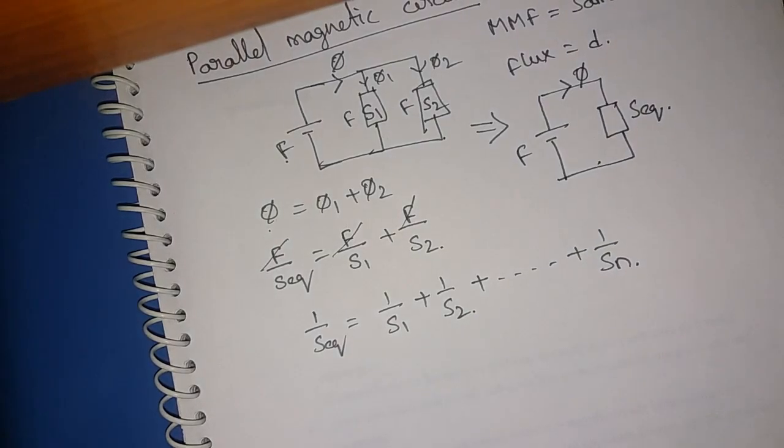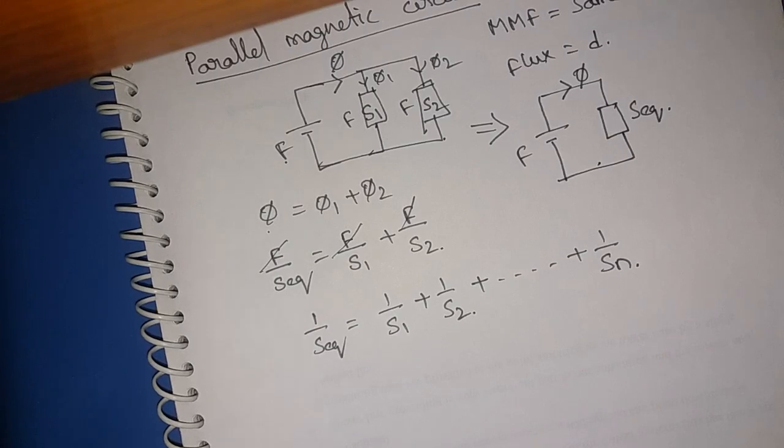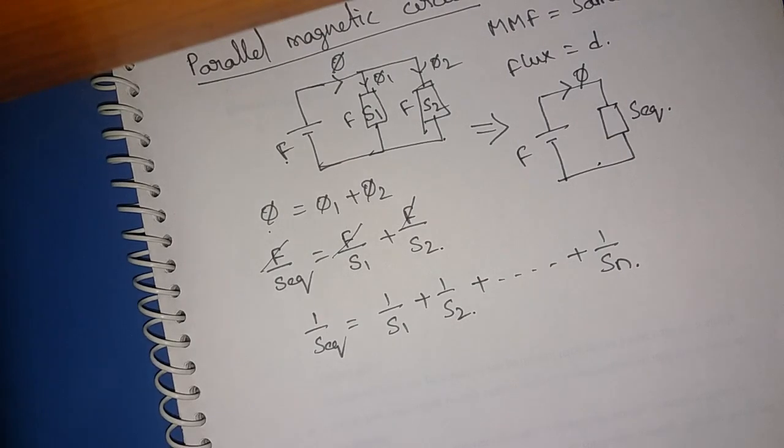This is about the parallel magnetic circuit. When we have both series and parallel, then we do the same procedure. So now let us solve some problems. In the next video, we will solve the problem.